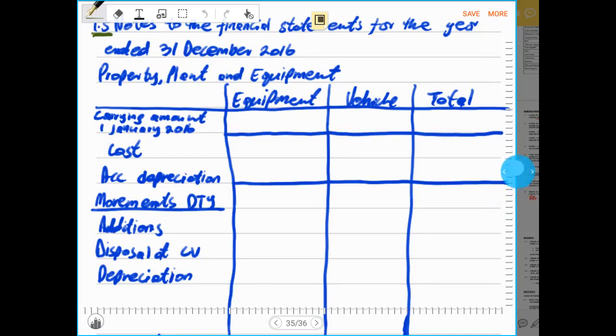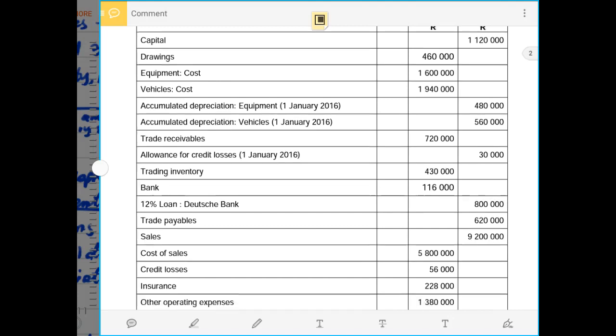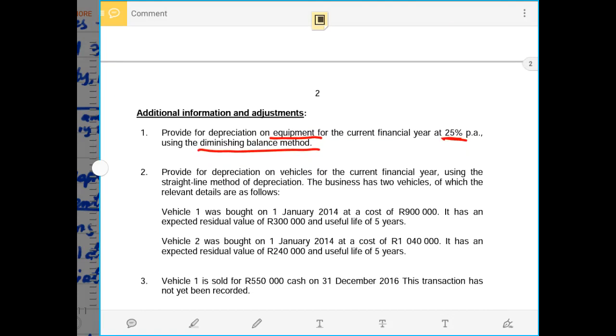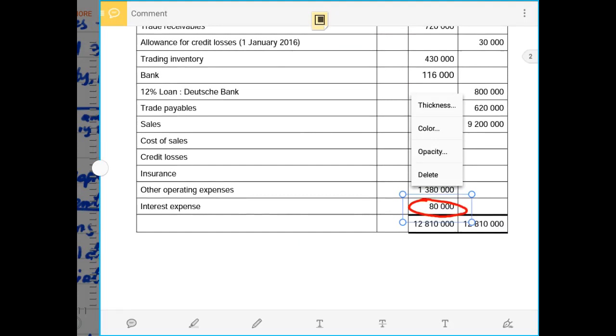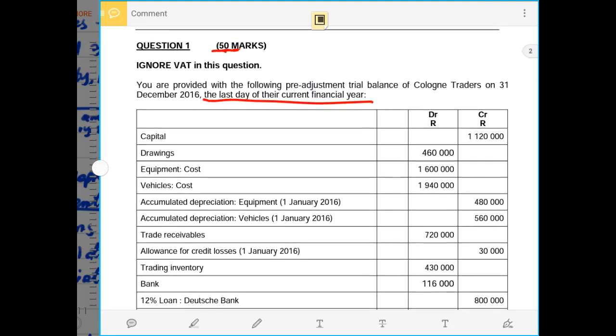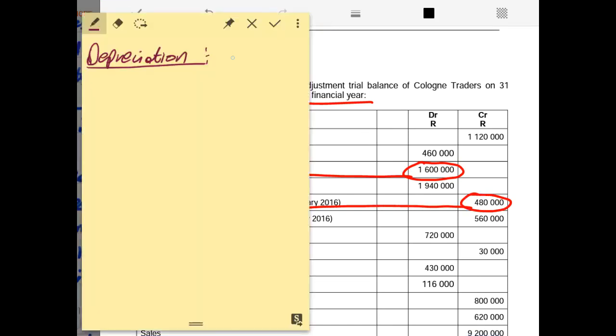So now let me go to the transactions, to the additional information. In the additional information, we were told to provide depreciation for equipment using the diminishing balance method. It means we have to calculate the depreciation on equipment using the diminishing balance method. So now we have to know the cost price of the equipment, which is 1,600,000 rands, and the accumulated depreciation for equipment, which is 480,000 rands. So now, calculating depreciation on equipment for the current year. Remember, this is for the current year.